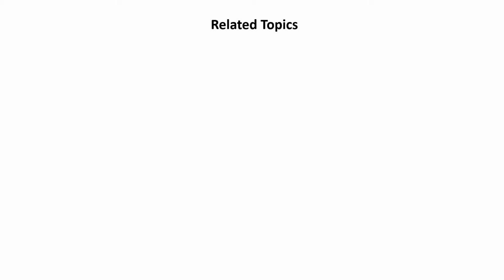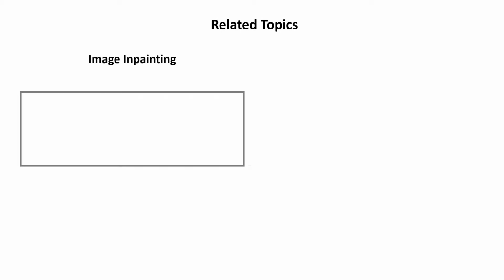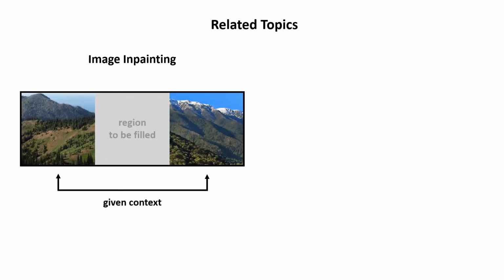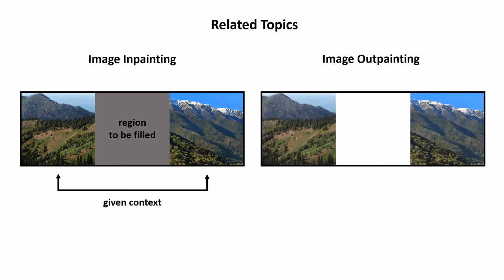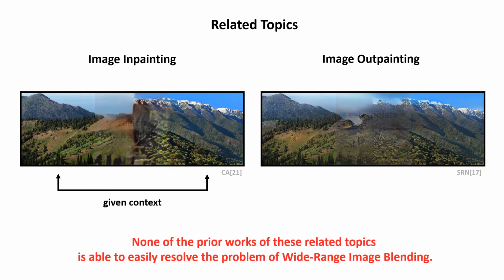This task is closely related to several research topics. For instance, if we treat input photos as the given context and the intermediate region is what to be filled, the task of image inpainting appears. By contrast, the extrapolation from input photos towards the intermediate region fits exactly the scenario of image outpainting. However, none of the prior works of these related topics is able to easily resolve the problem of wide-range image blending. Here we propose a deep learning-based model to perform wide-range image blending with all the challenges being well addressed.